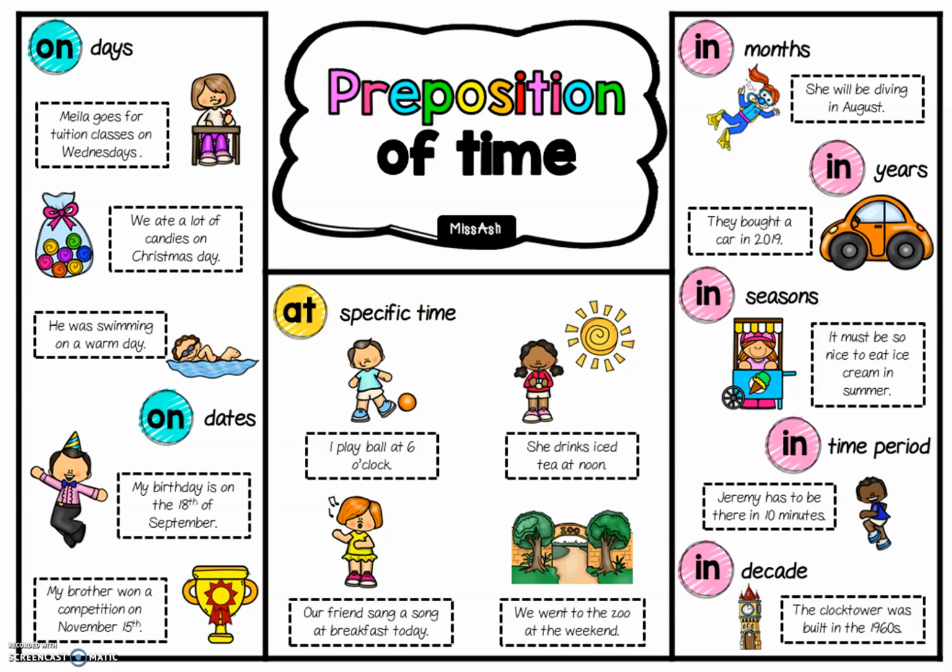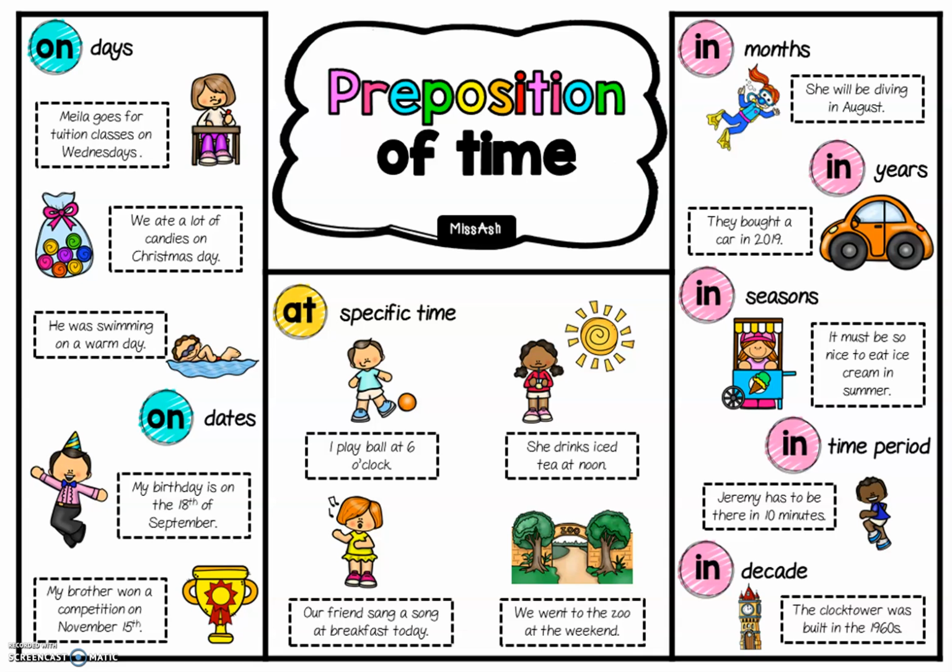So today we are going to look at it in terms of time. All right, for example, now when you look on your right side, you see in with 5 keywords, at with 1, and on with 2. So we are going to focus on in first. So look at your right side and we see in.